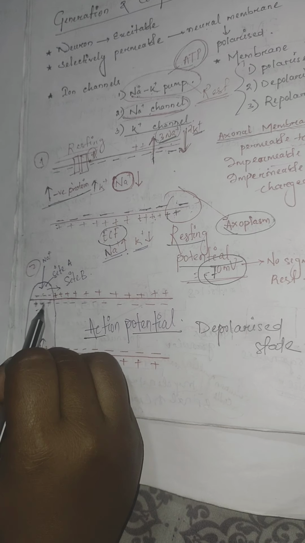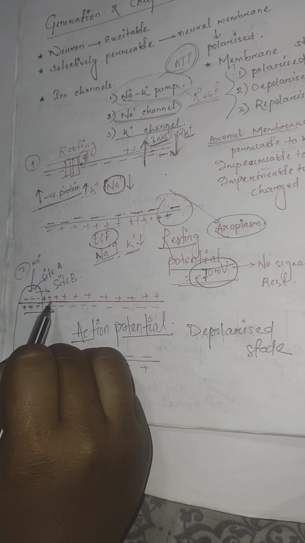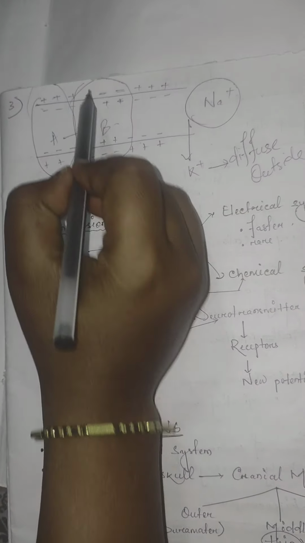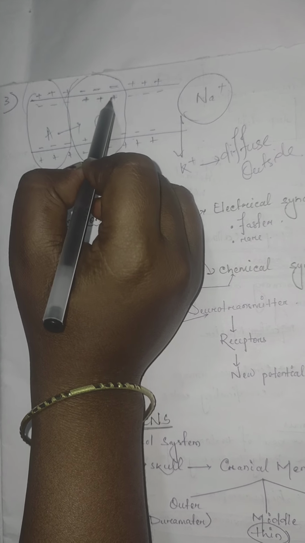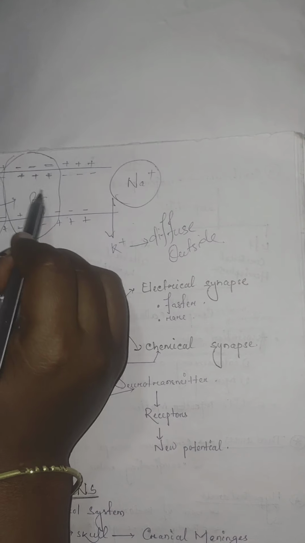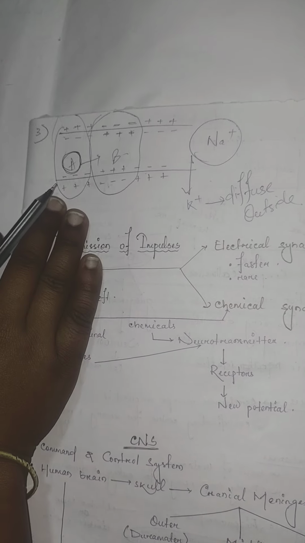Next, to complete the electrical circuit, the stimulus moves on from site A to site B. At site B, what will happen? There will be a positive charge inside the cell and a negative charge outside the cell, and site A will be back to the normal condition.